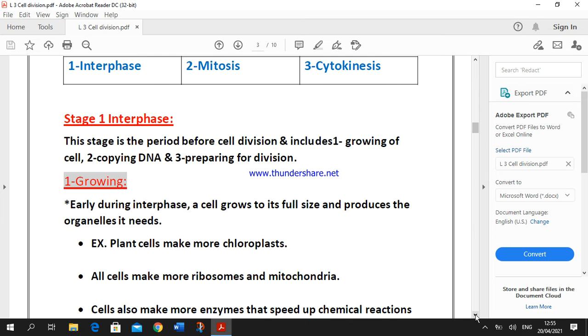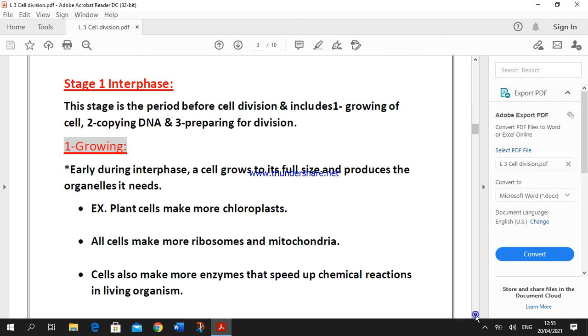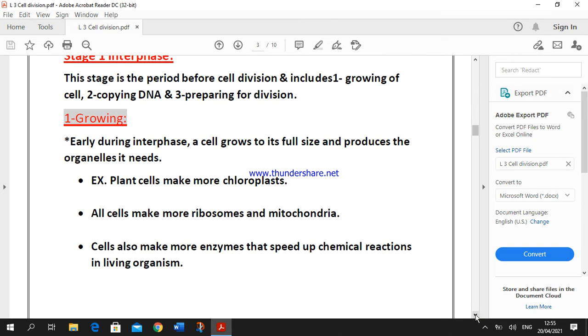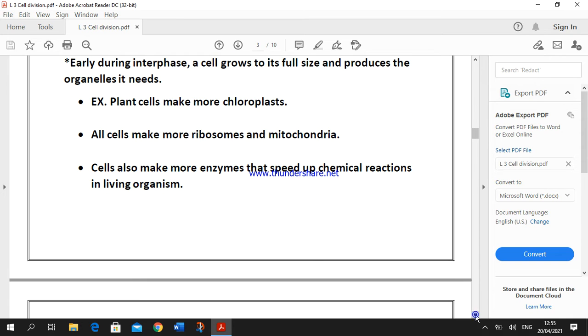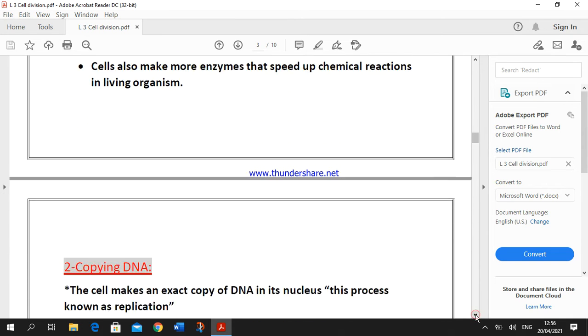Early during the interphase, the cell grows to its full size, okay? And it produces the organelles that it needs, like plant cells make more chloroplasts needed in the photosynthesis process. All cells, whether plant or animal, make more ribosomes and mitochondria, and cells also make more enzymes that speed up the chemical reactions in living organisms' bodies.